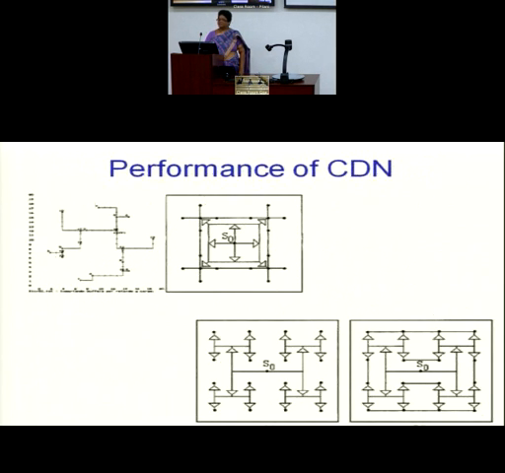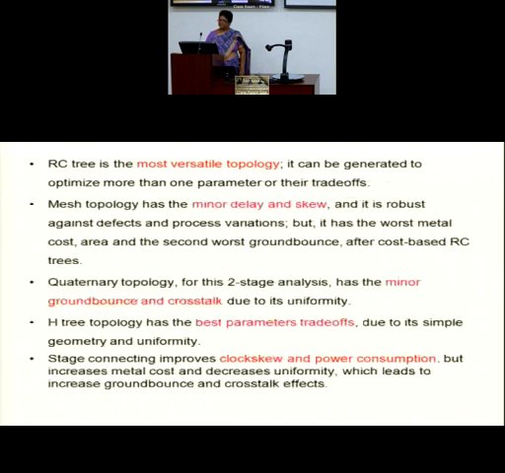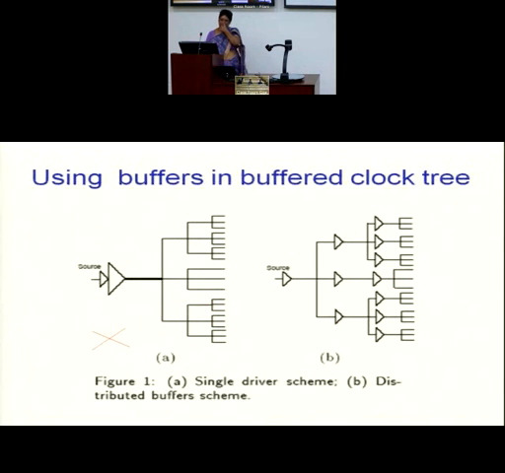So let us see how we do it, a very simple example. These are all my destination points and there is a PLL, and I need to transmit the clock signal from this PLL to all these destination points. I could have done it by using a single driver, just one inverter, one buffer, and then all the interconnect loading. Can you see so many interconnections?